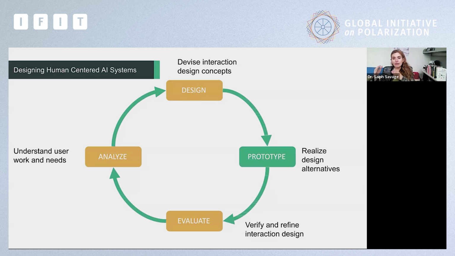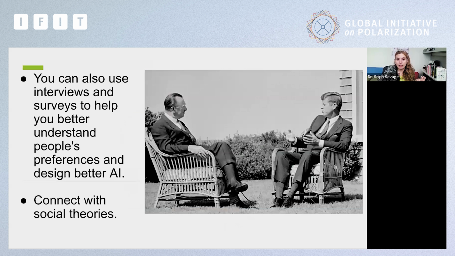Through our user study, we were able to identify that we were able to cover a number of different data voids that existed. And this also led people to believe that the information ecosystem was much more vibrant and complete, because we were able to cover those data voids through our AI system in collaboration with the journalist.